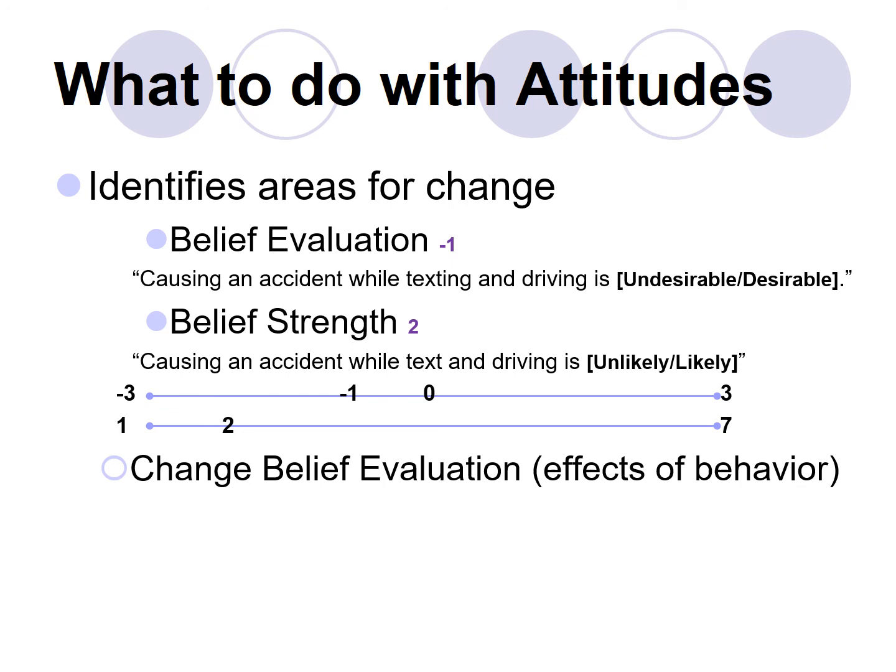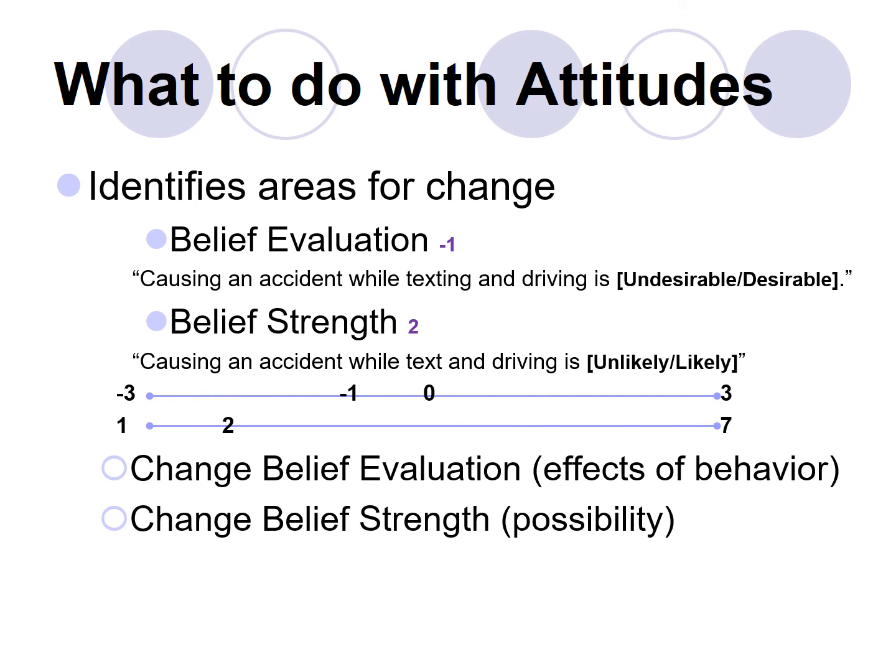Anyway, the point is we could change how bad somebody thinks a behavior or an outcome is, or how good they think a behavior is. If they're thinking about dropping out of college, one thing we might do is tell them about, or help them to really understand, just how much more money they will make if they finish their college degree than if they don't. So one of the things we can do is try to change that -1, get them to evaluate this behavior differently. So in the case of texting and driving, to see it as being a more serious thing. And to change belief strength.